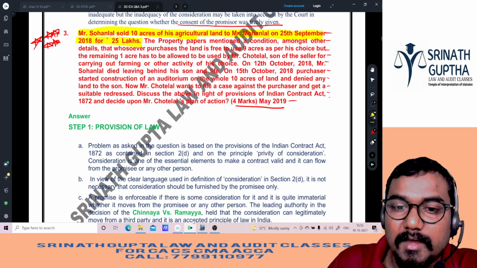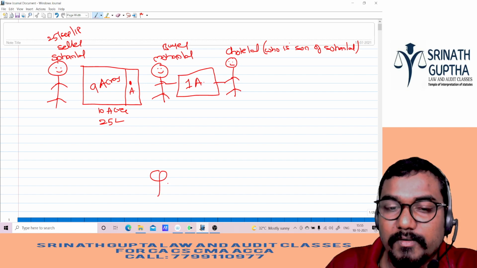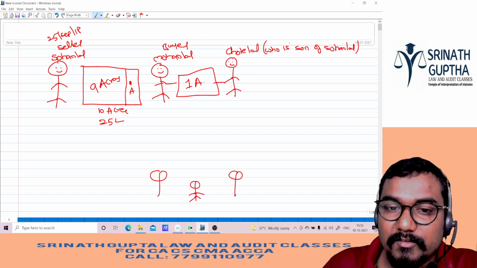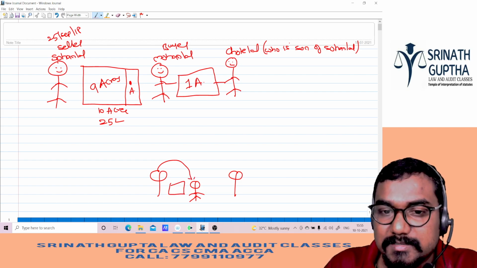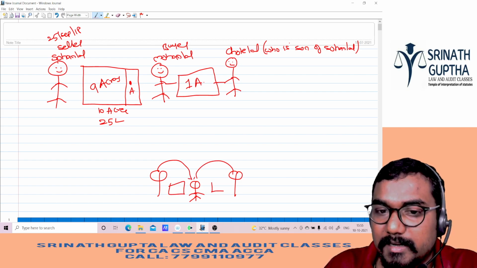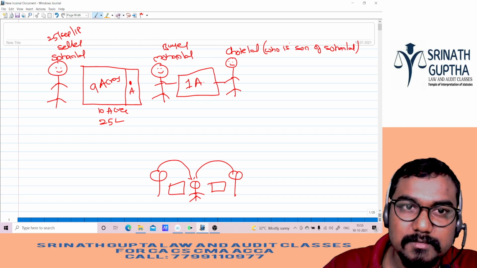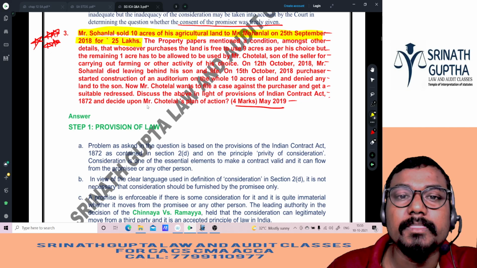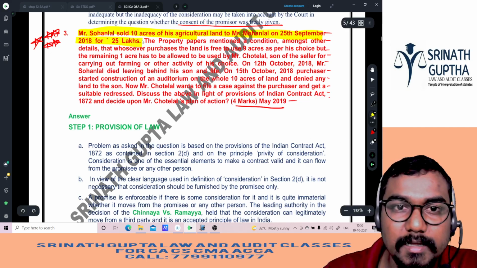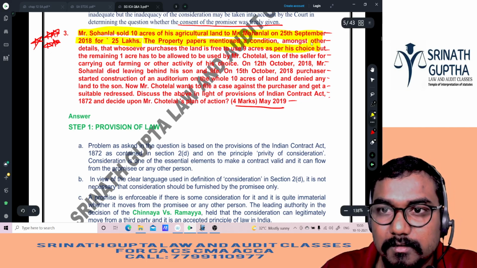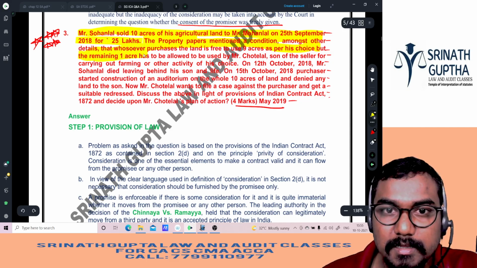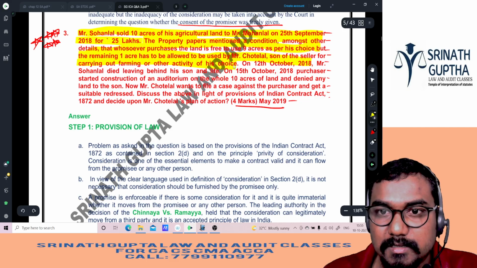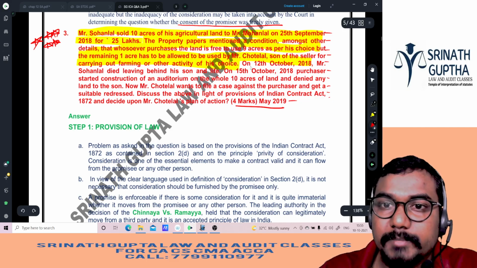Chinnaya versus Ramaya. If you observe, good father, good mother, bad daughter. Father said to daughter, one agreement is there. Daughter said to mother, one more agreement is there. Right, beta? So till now, happy, beta. Up to here it is done. One acre has to be allowed to be used by Chotelal, the son of the affair choice. Then what happened afterwards?